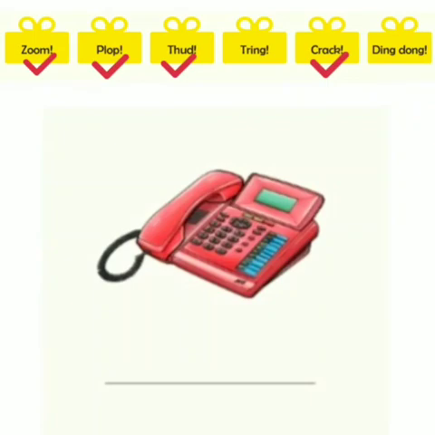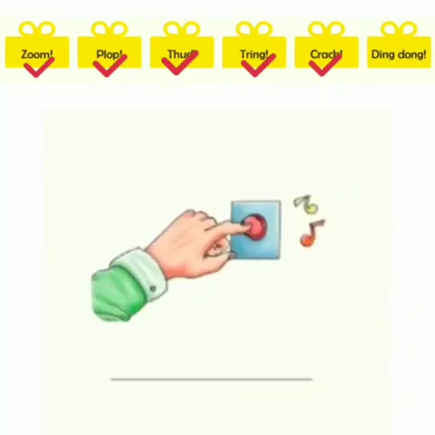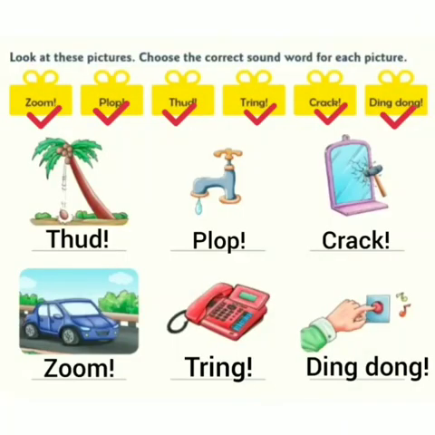See this picture. What sound does a telephone make? Yes, tring. Correct. It makes a tring sound when it rings. See the last one. What does this picture show? Yes, ding dong. Right. So ding dong is used to represent the sound of a doorbell. So these words describe the sound that comes from different objects.